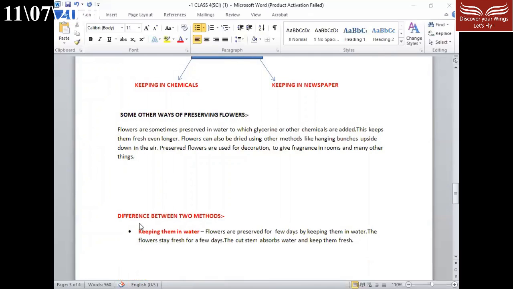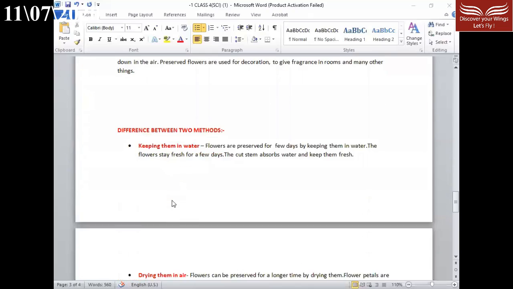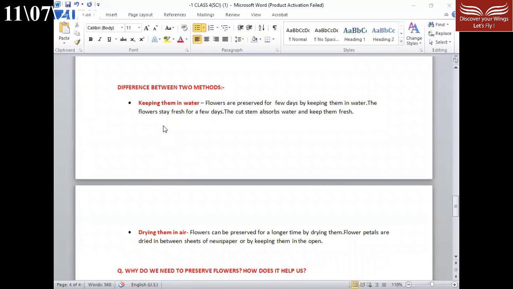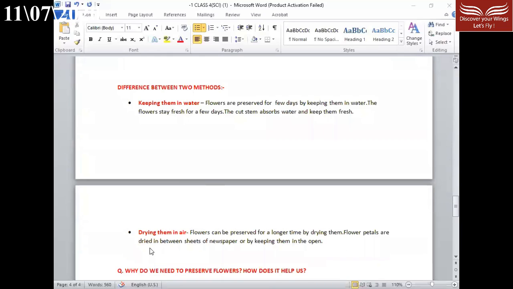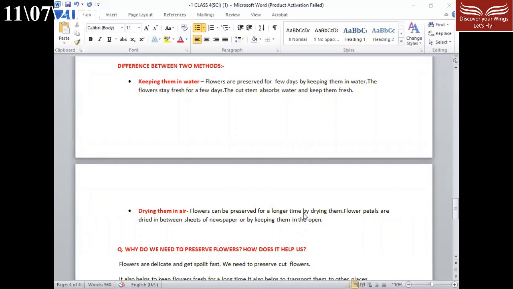Now, the difference between two methods. So what are these two methods? Keeping them in water and drying them in air. First we will discuss keeping them in water. Flowers are preserved for a few days by keeping them in water. The flowers stay fresh for a few days. The cut stem absorbs water and keeps them fresh. So in this way, we can preserve flowers. Here, flowers can be preserved for a longer time by drying them. Flower petals are dried in between sheets of newspaper or by keeping them in the open. In this way also we can preserve flowers.